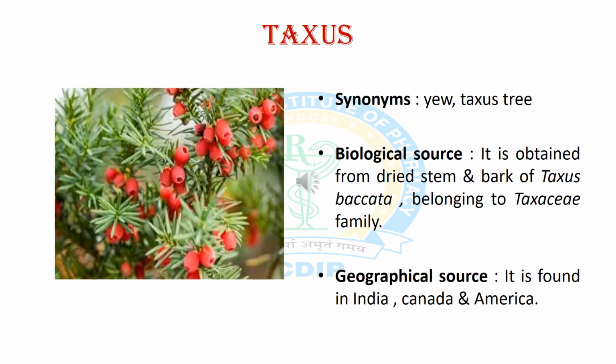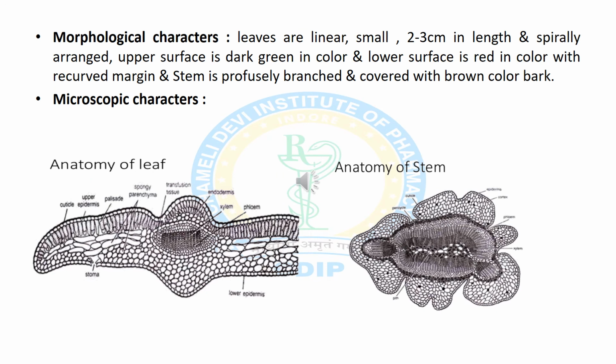Now we will discuss the third crude drug, taxus, and the synonyms of taxus are yew and taxus tree. The biological source is the dried stem and bark of Taxus baccata, which belongs to the Taxaceae family, and the geographical source is India, Canada and America. Now we will discuss morphological and microscopic characters of taxus leaf.